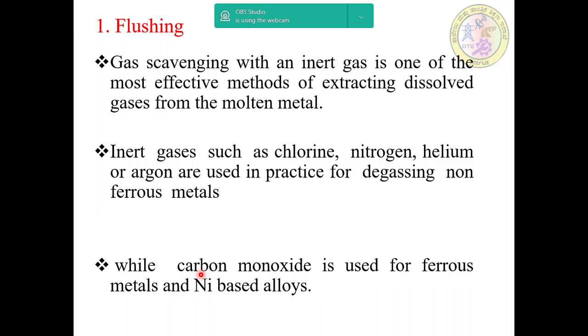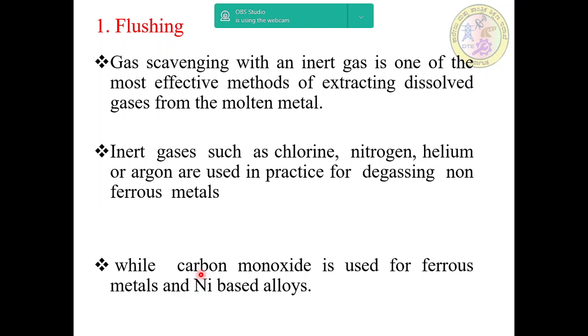Inert gases such as chlorine, nitrogen, helium, or argon are used in practice for degassing nonferrous metals, while carbon monoxide is used for ferrous metals and nickel based alloys.